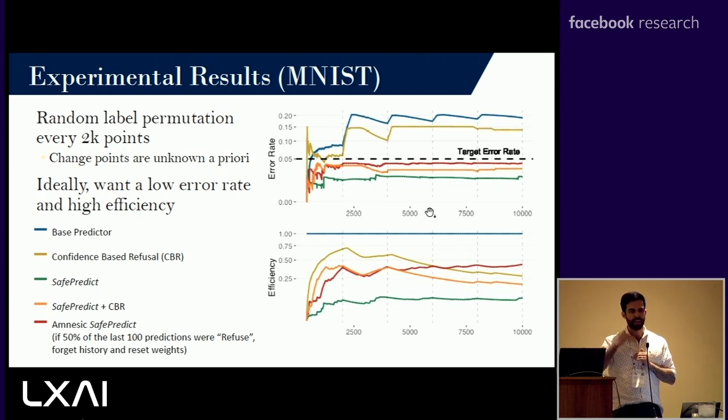Efficiency, you'd want it to be higher, meaning that you're predicting more often. Efficiency goes down when you refuse more often. So you can see that that's sort of your trade-off. When we refuse to predict, it's essentially when the algorithm decides, you know, that expert might be good, but right now let's not follow it. And what we're finding is that by doing this refusal to predict, we can meet the target error rate, and we do see this decrease in the efficiency for some of the algorithms. For amnesic safe predict, that red one, you can see that it's still going up, which is essentially what we want. For efficiency, we want it to be higher. Error rate, we want it to be lower.